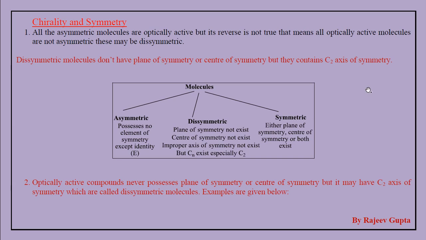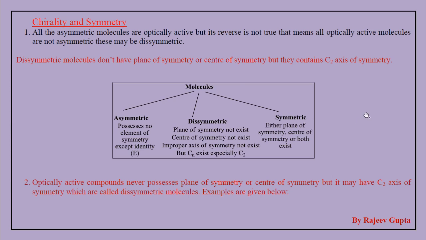Among these symmetry elements, on a primary basis we observe the plane of symmetry element in a molecule. If these symmetry elements are present in a molecule, then that molecule becomes achiral. Achiral means not chiral.